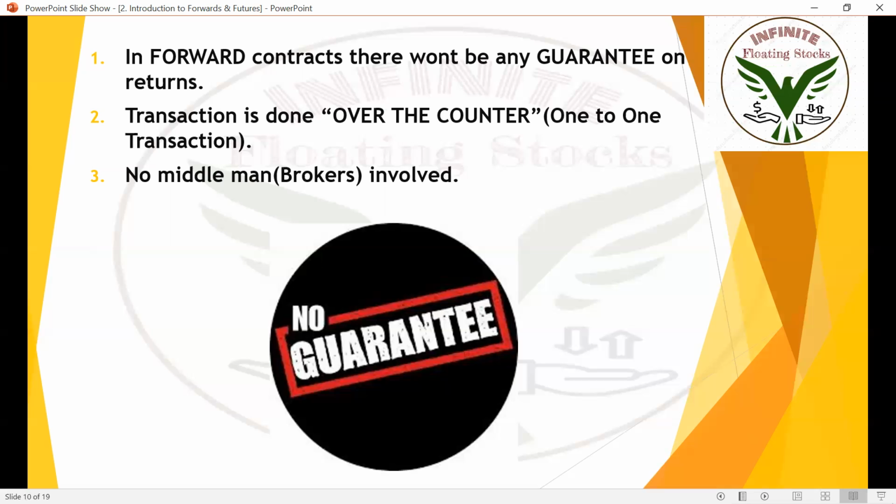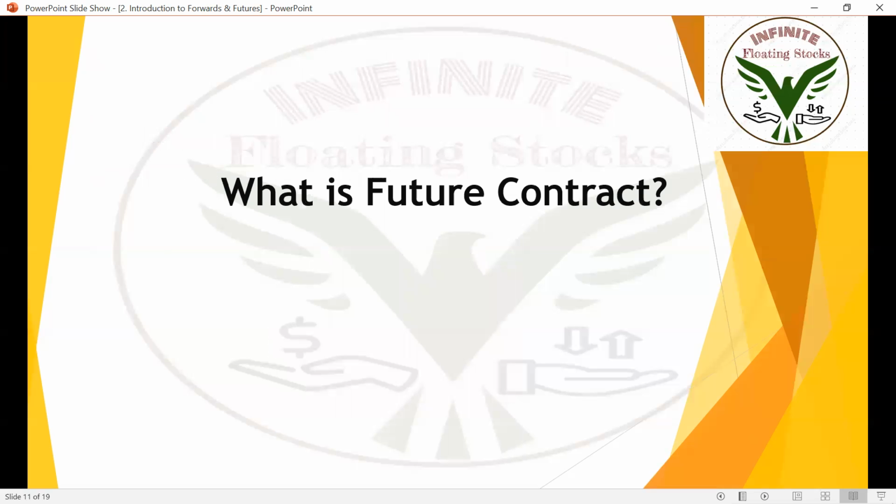What can happen on 31st December if the vegetable value is more than 5,000? Even then, the farmer needs to sell them at 5,000 only because of that contract. If the vegetable value is 1,000, the farmer still needs to sell them at 5,000. In this scenario, the shopkeeper will be at a loss. So this is all about forward contracts.